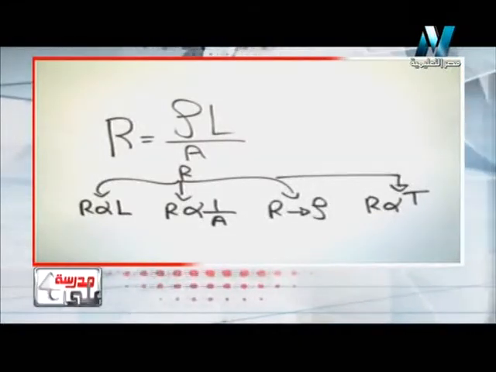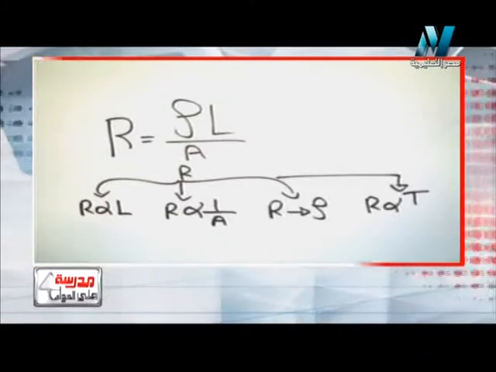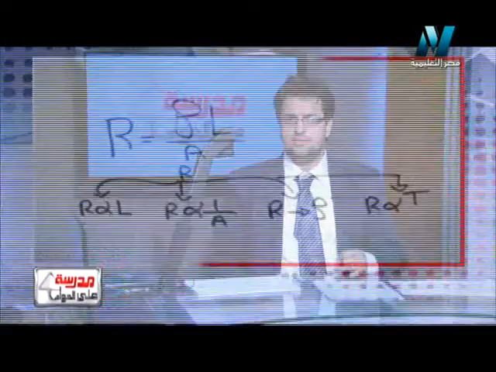Why will it be the same? Because the resistance of any conductor depends on the length, the area, or the dimensions of the conductor, and depends on the type of the conductor and the temperature of the conductor. So it isn't affected by the electric current which passes through it. So the answer will be: the resistance will remain constant. Let's move to another one.